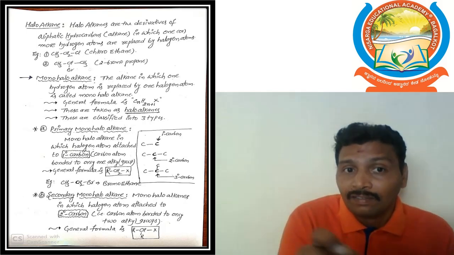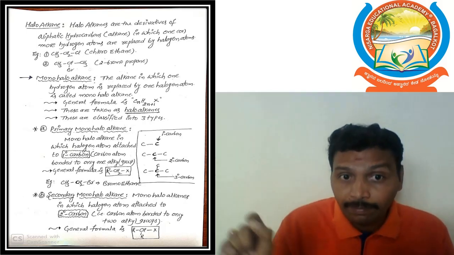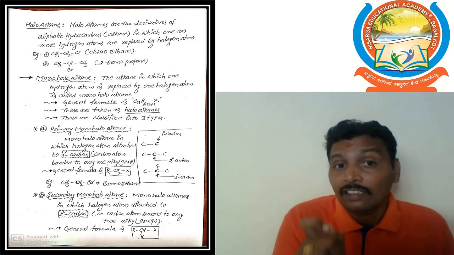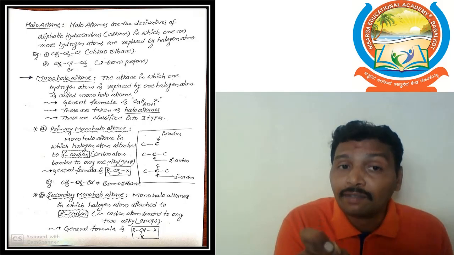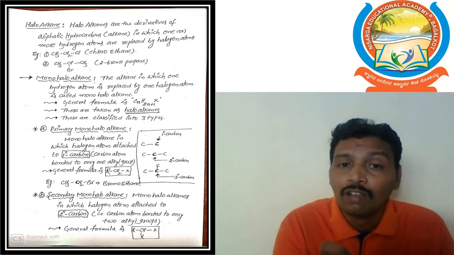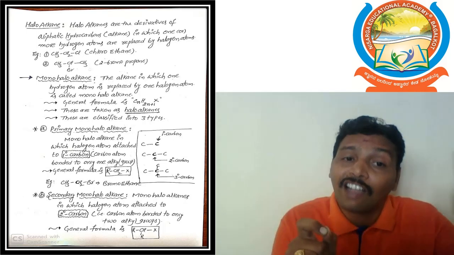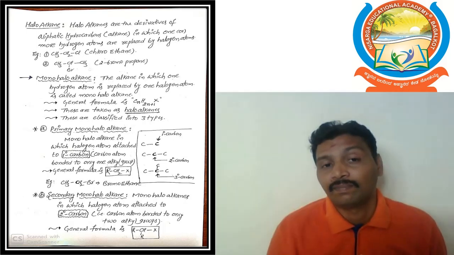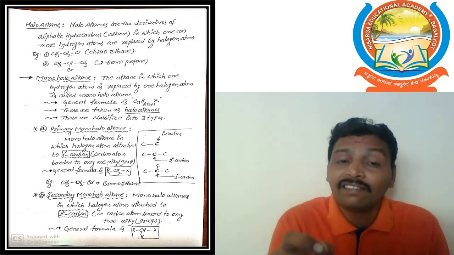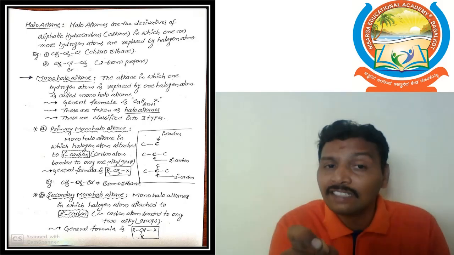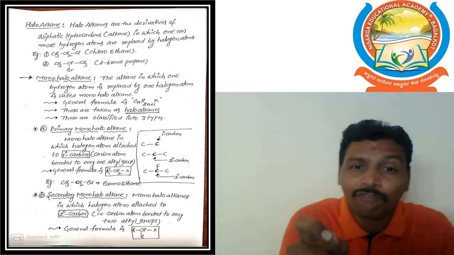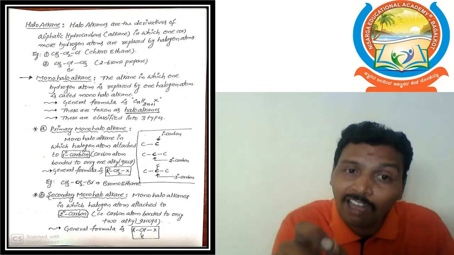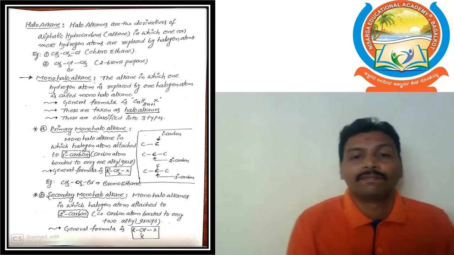This is already given in the PPT, in a separate box item. A carbon atom that is bonded to only one other carbon atom or alkyl group is taken as a primary carbon.